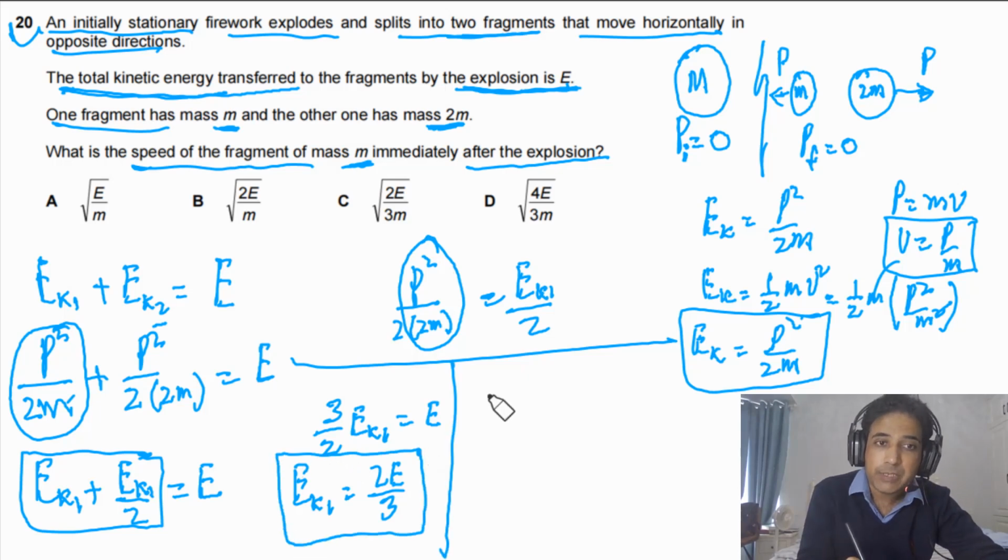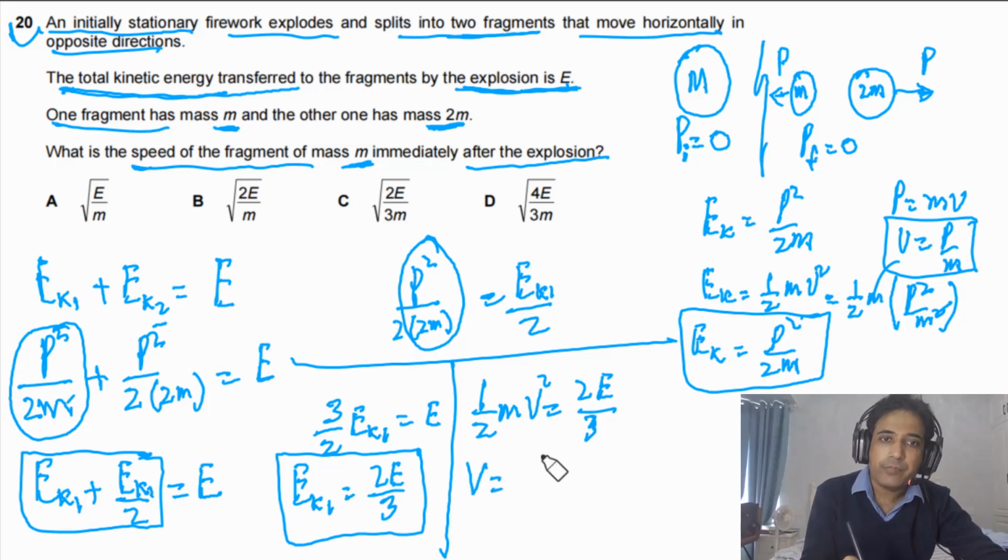We need to find the speed. So we can say 1/2 mv squared, for fragment 1, is equal to 2E divided by 3. We need the value of v. If we multiply by 2 here, we have to multiply here as well, so we will get 4E, and if we divide by mass on both sides, we will get the mass here.